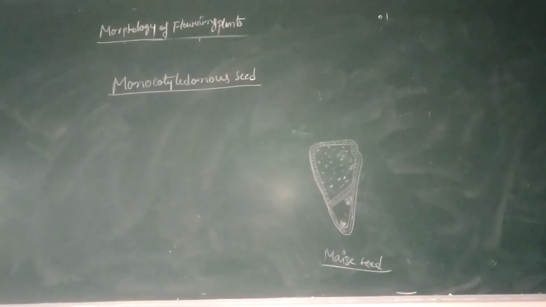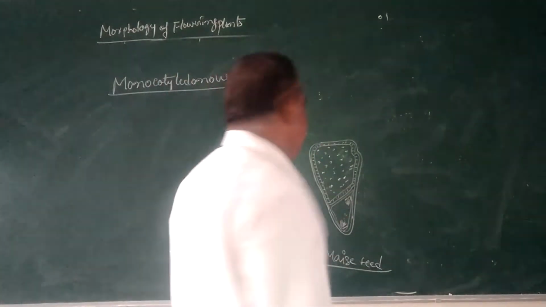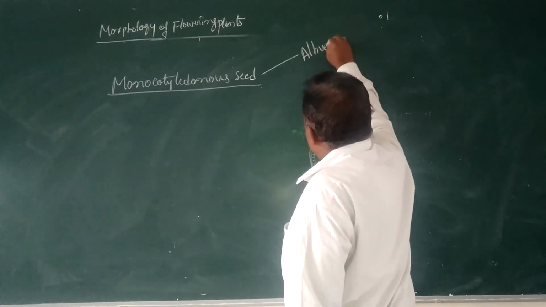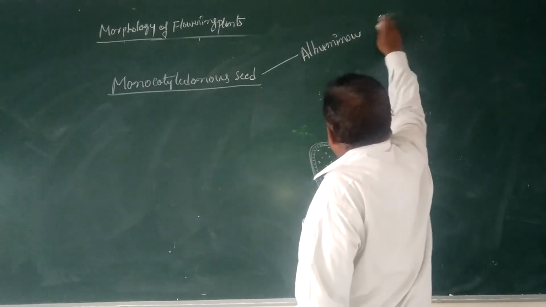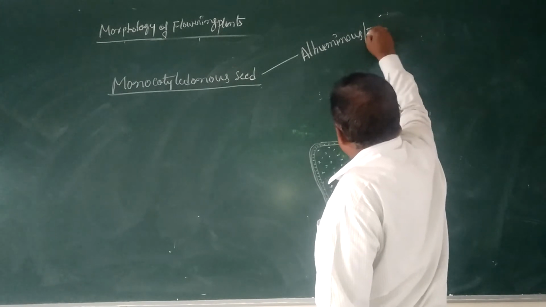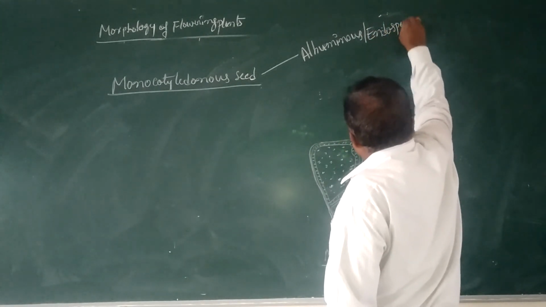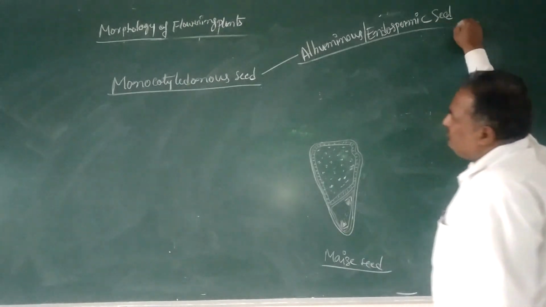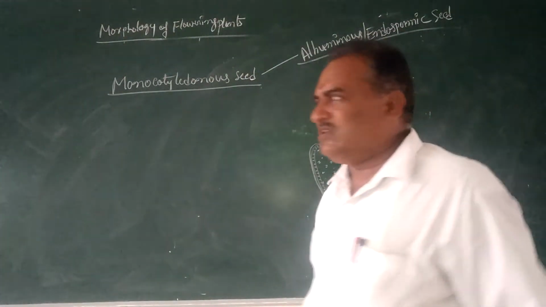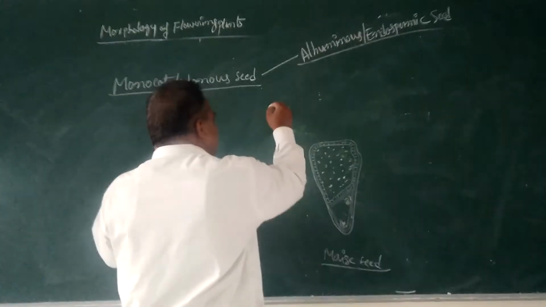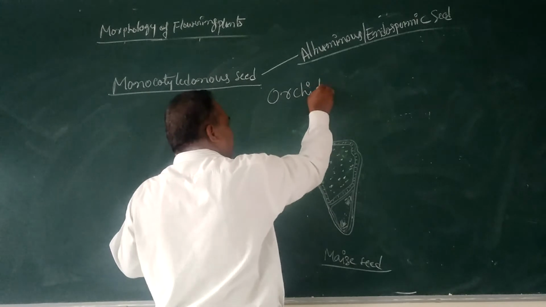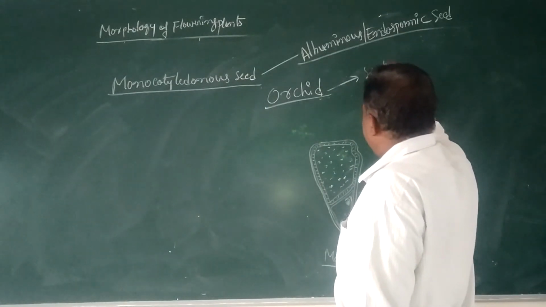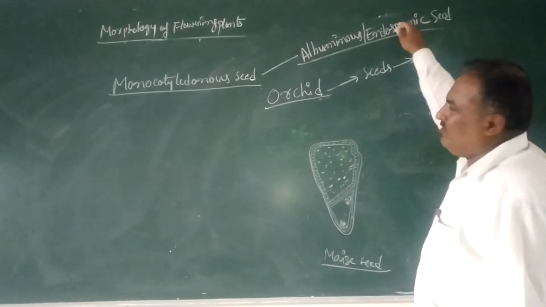Come to the next, the monocotyledonous seed. The majority of monocotyledonous seeds are albuminous, which are endospermic seeds, except orchids. Orchids are monocots, but these orchid seeds do not contain endosperm.